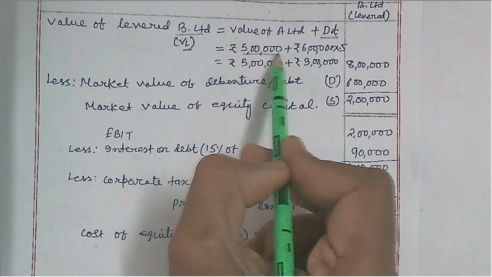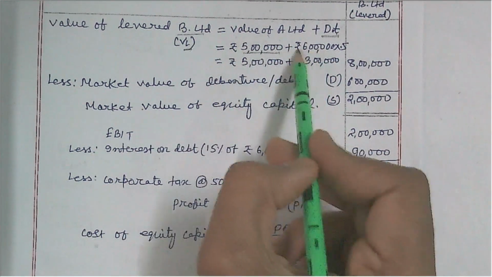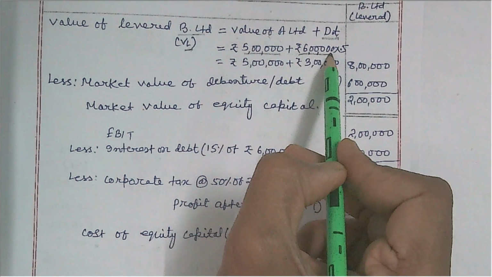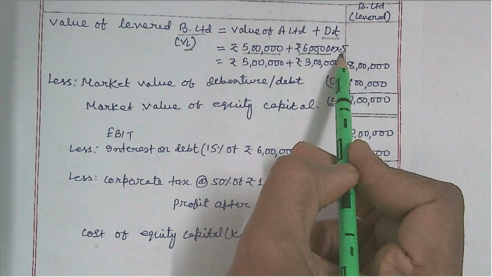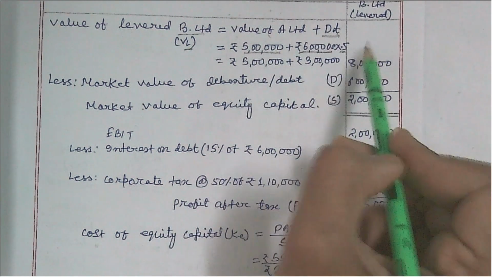Rupees 5 lakh is the value of the unlevered firm, as we just got, and rupees 6 lakh is the debt financing in its capital structure, and the rate of tax is 0.5. So 5 lakh plus 3 lakh, the total value of the firm is 8 lakh.